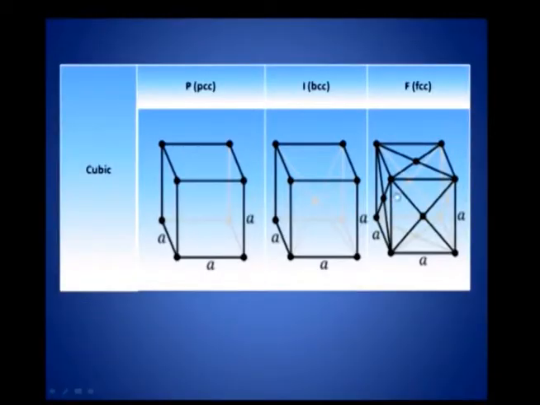Alpha polonium is an example for the simple cubic system. There are only 1 or 2 substances crystallizing in the simple cubic structure, but there are very many solids crystallizing in the face centered cubic structure. The reasons for it, I will come to at a later stage. Now, let us look at the simple cubic structure.